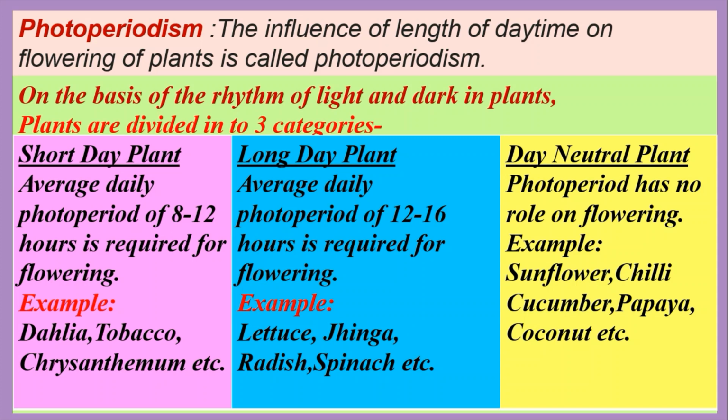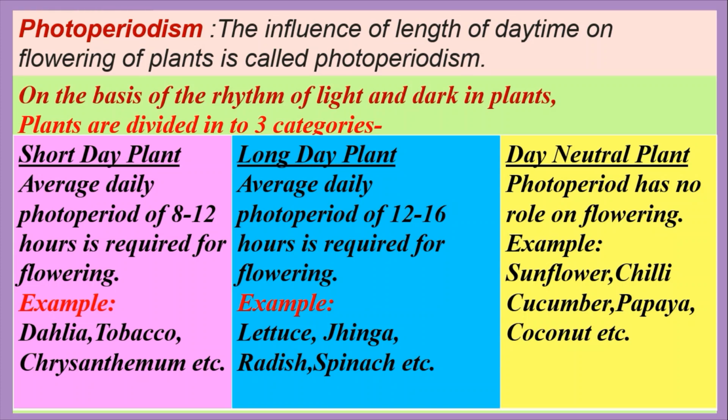Flowering does not occur when the plant is exposed to light for some time during the dark period, that is, if the dark period is interrupted by a single exposure of light, there will be no flowering.